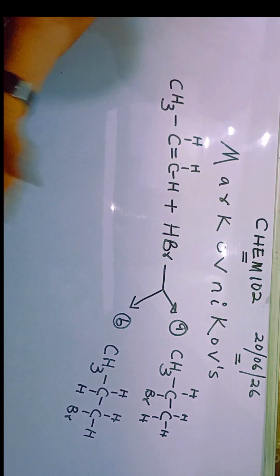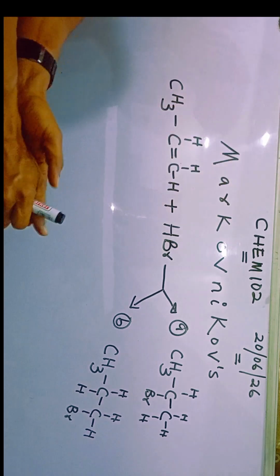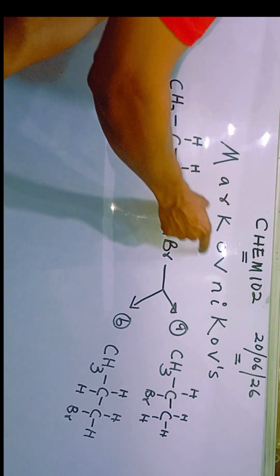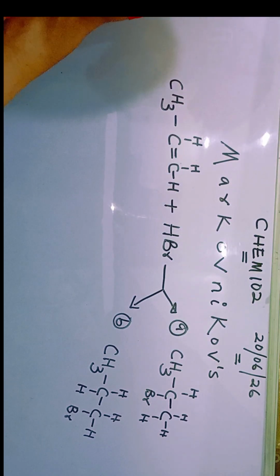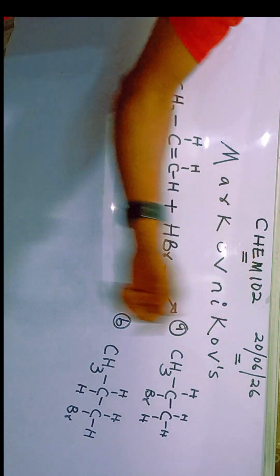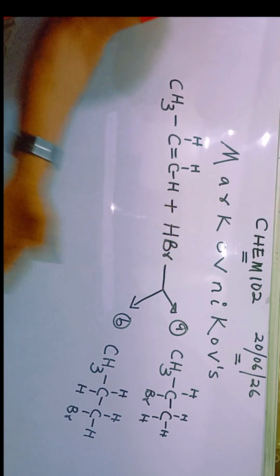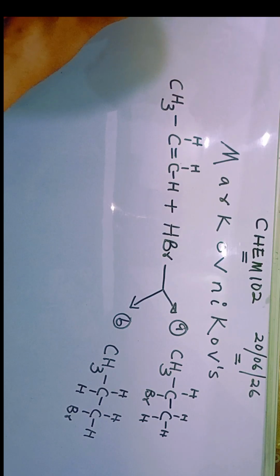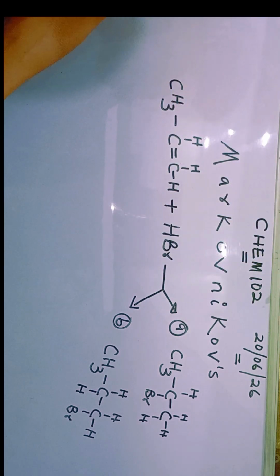There's a rule before us. This rule is called Markovnikov's rule. Some people tend to bite their tongue when they call this man. Markovnikov's rule. Any day in UNN, you enter Chem 102 exam and you don't see a question in Markovnikov's rule, walk out of that exam hall. You're in the wrong place. That must be common entrance exam. If it is Chem 102, then UNN must, not me, must ask you question on the man we call Markovnikov's rule. Very long and delicious name.